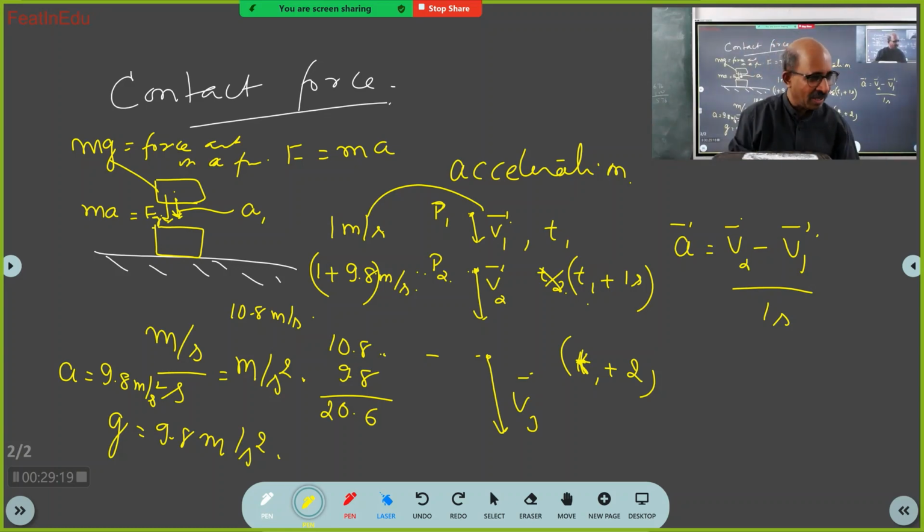So that is its job. So gravitational force will act. But now this free fall is arrested by this table.